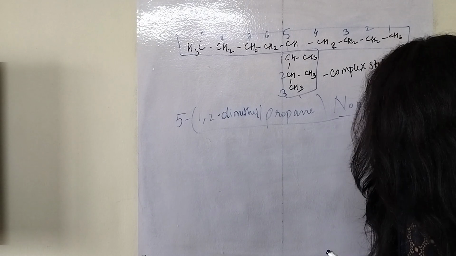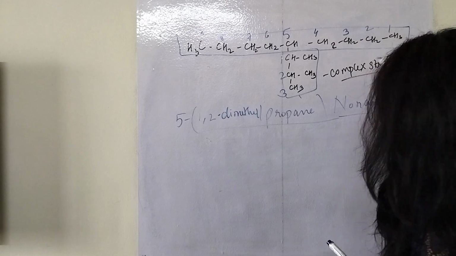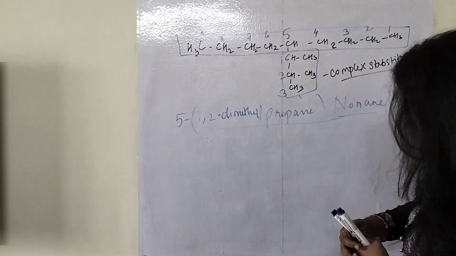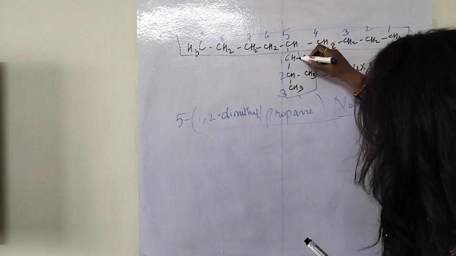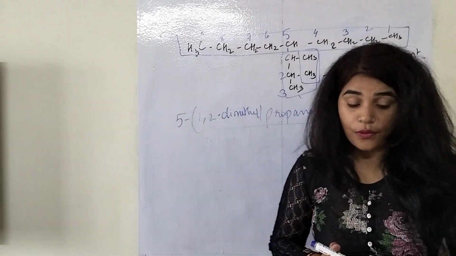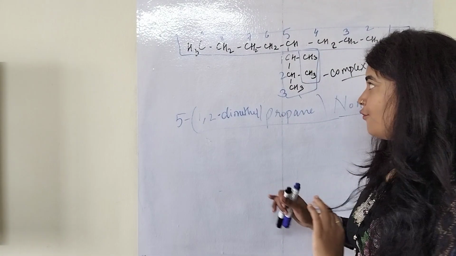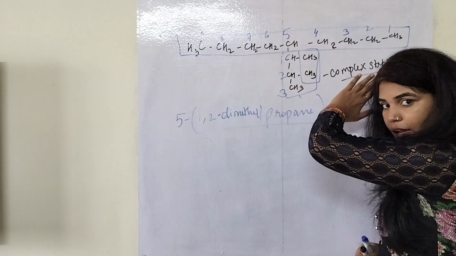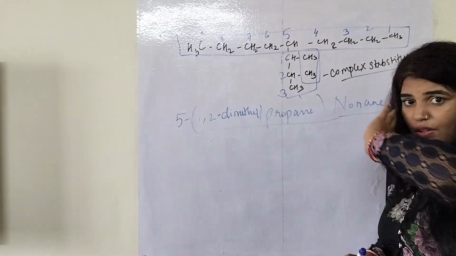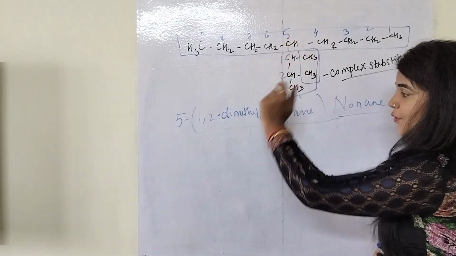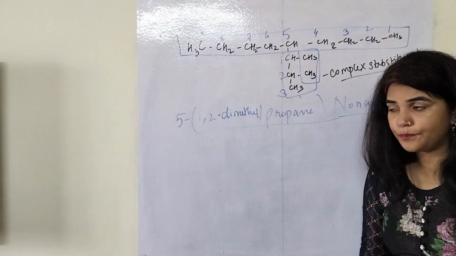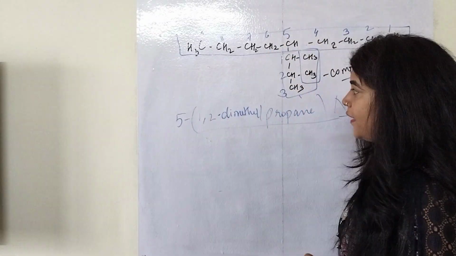Because the substituent also has branches. These two are the branches of the substituent. That's why it is called a complex substituent. So in the nomenclature, first I have numbered the longest carbon chain. On which number did the substituent come? It came on number 5. So I wrote 5 with a dash.